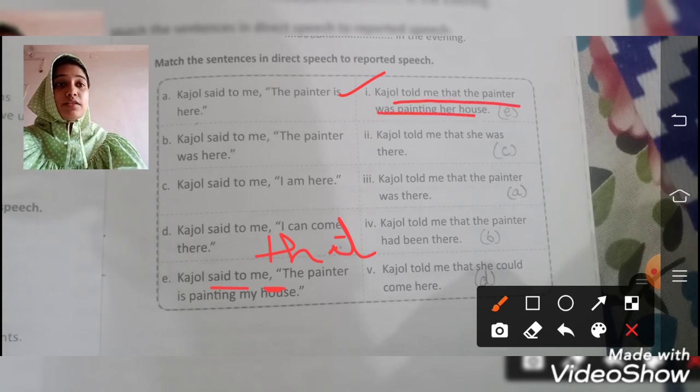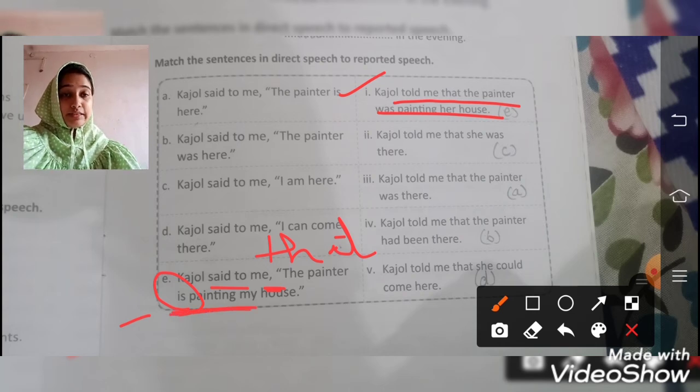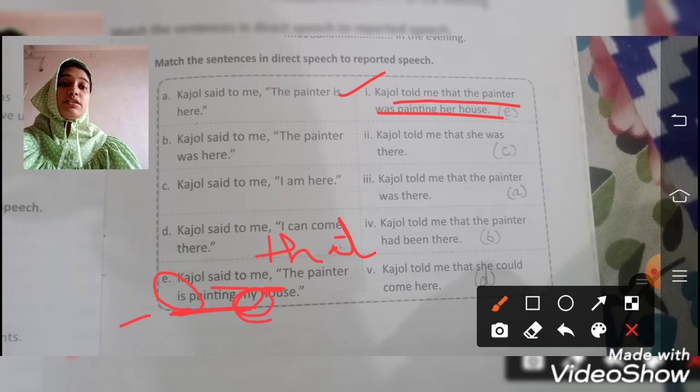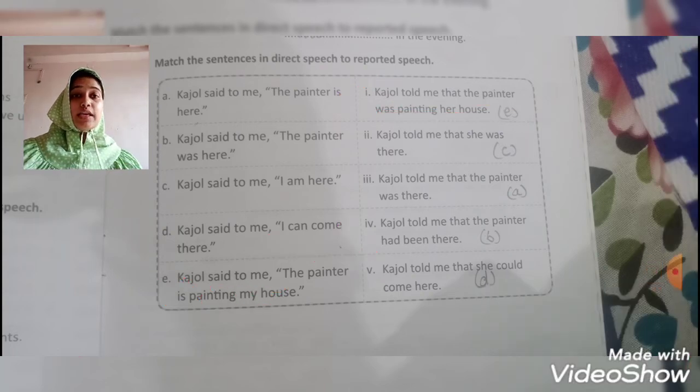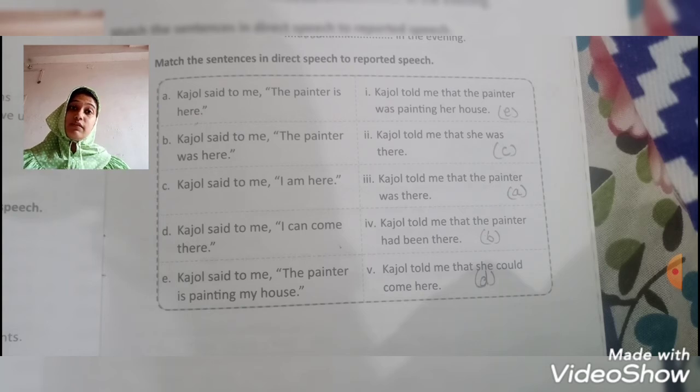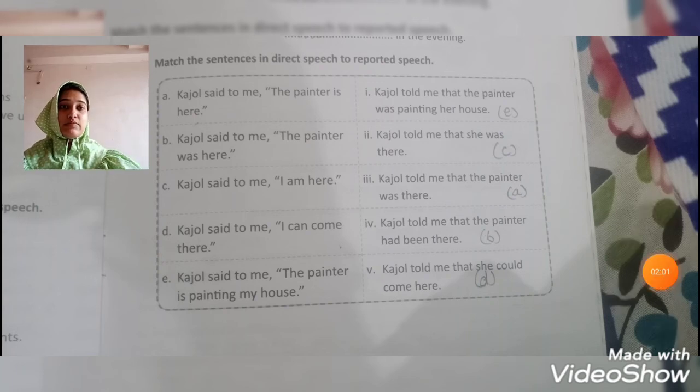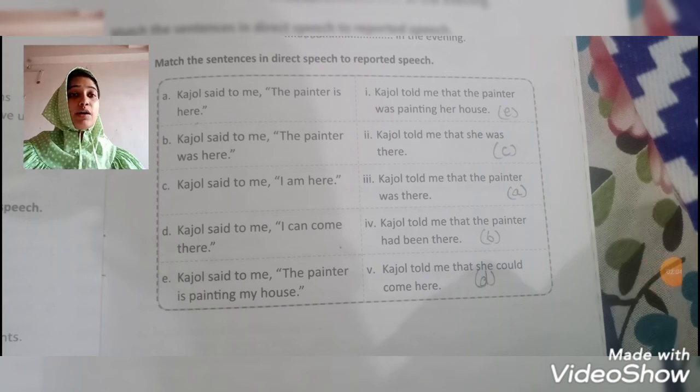Told me that the painter was. That the painter is will turn into was. Now is painting is present continuous tense, and will turn into was painting, my will turn into her house. These are the changes in question number E. Said to me will turn into told, at the beginning of the painter we use that. The painter was painting her house.